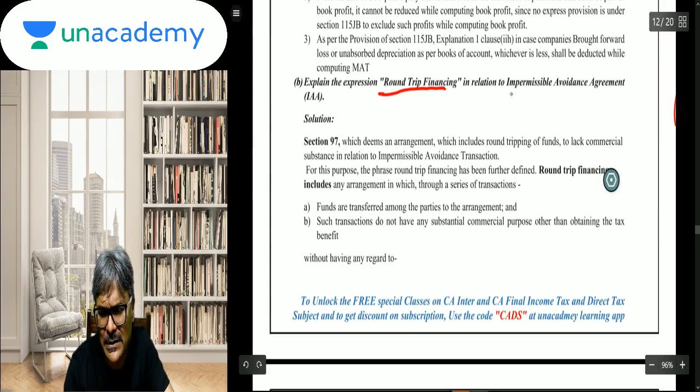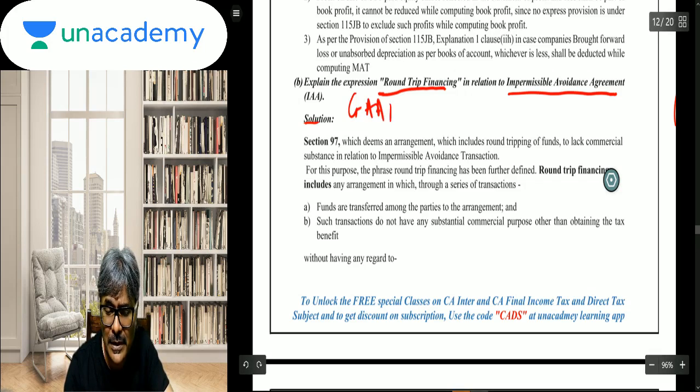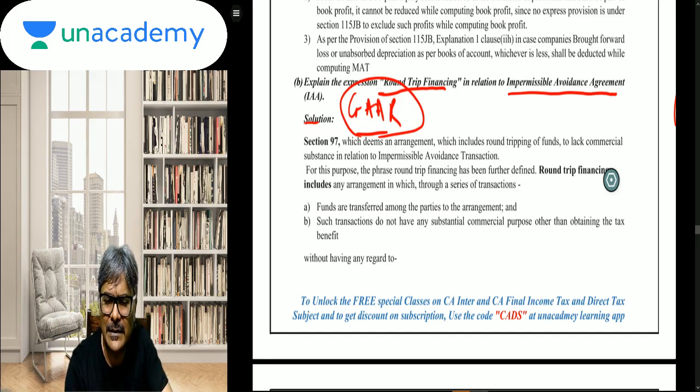Round trip financing, students, on impermissible avoidance agreement. We have a case study already in our booklet, but they have targeted a theory question. This is the general anti-avoidance rule, the GAAR provision. So how a round tripping financing, just like a Hawala transaction, would be considered as an impermissible avoidance agreement. You need to actually explain what you mean by the term round tripping financing.